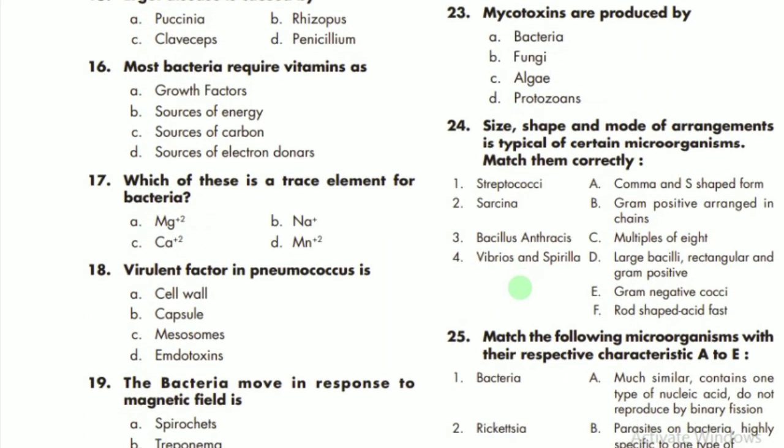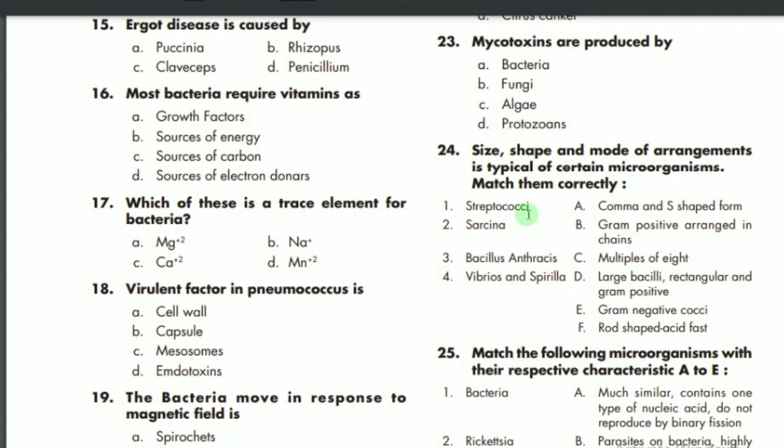MCQ 24 says the size, shape and arrangement is typical of certain microorganisms, match them correctly. Here we see the exact shape of each microorganism. First, streptococci is usually gram positive and chain in shape. B is the correct option for the streptococci.